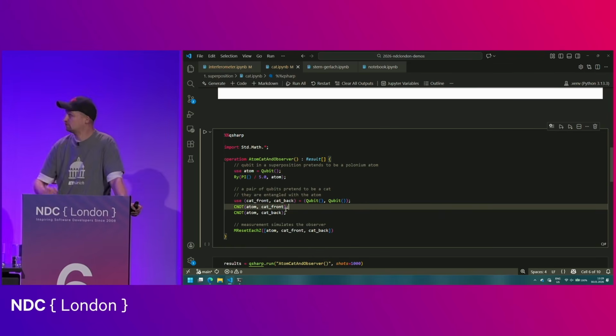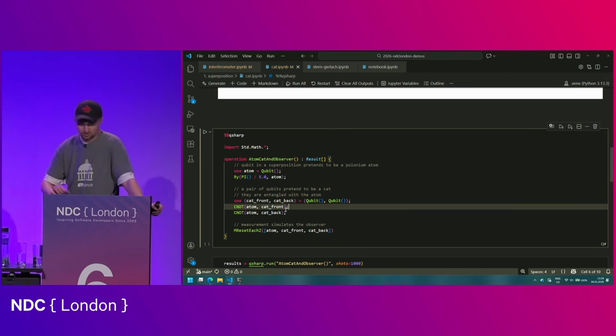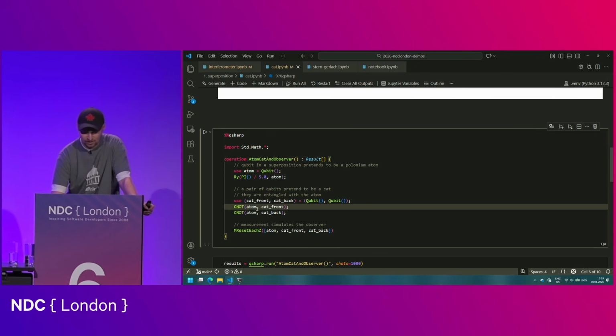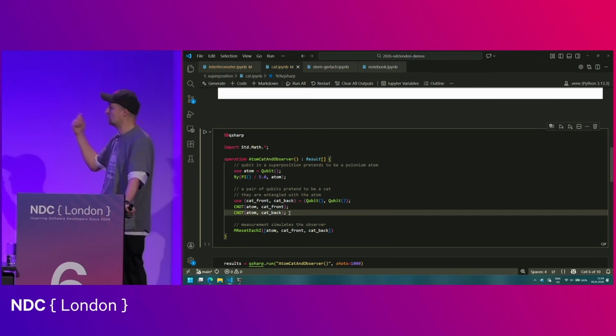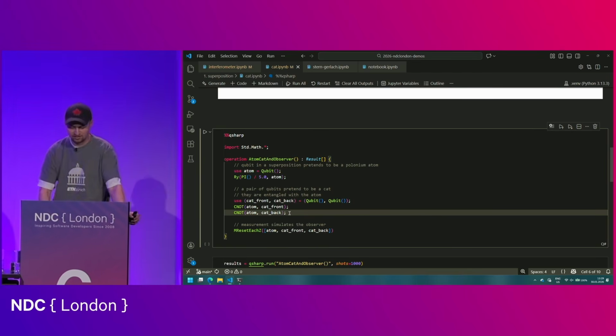And this is very useful for our modeling use case because, of course, if the atom becomes a 1, that means that it has decayed. So we want to kill the cat, so we want to flip the cat to a 1, 1 as well. Otherwise, the cat will stay at 0, 0.